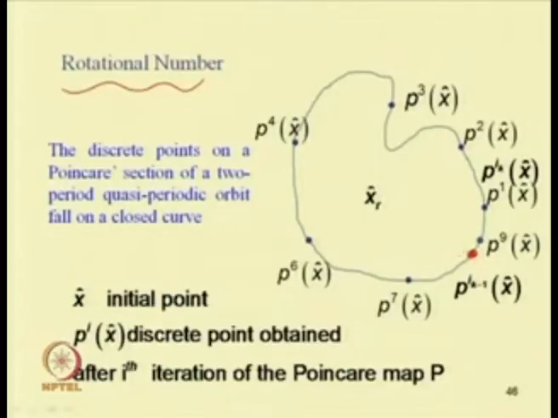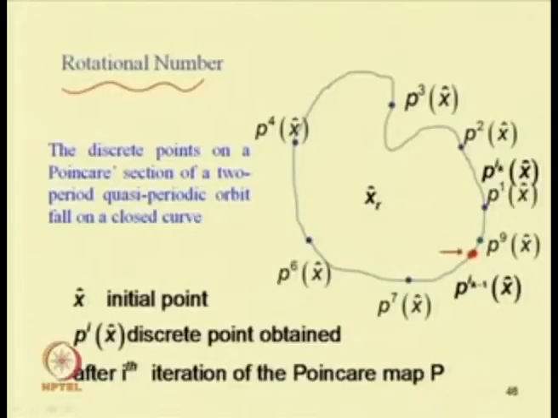Now, in the first iteration, the point is this, in the second iteration the point is this, and in the third iteration the point is this. We go on sampling, and with each iteration we get one point, so one can obtain several points on this loop if one finds the Poincare section.